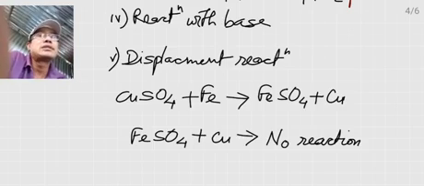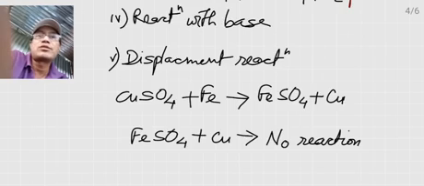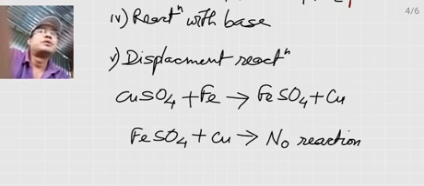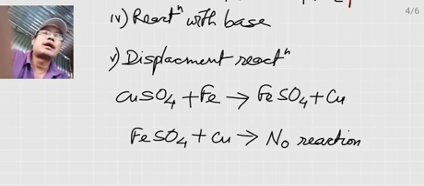But if you mix copper sulfate with iron, iron will displace copper from its copper sulfate solution, from its compound, and will produce iron sulfate, and copper sulfate will be reduced to copper.